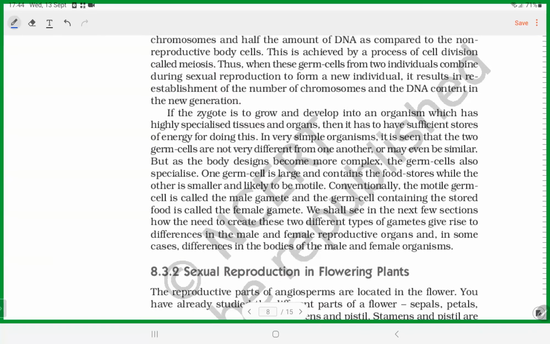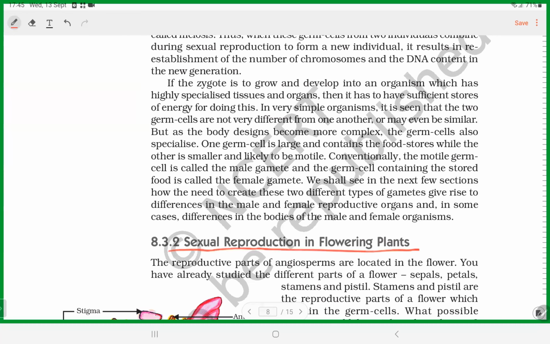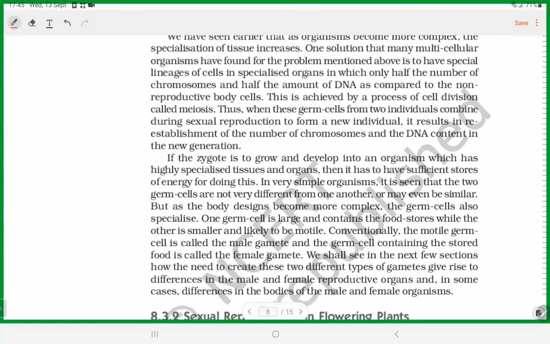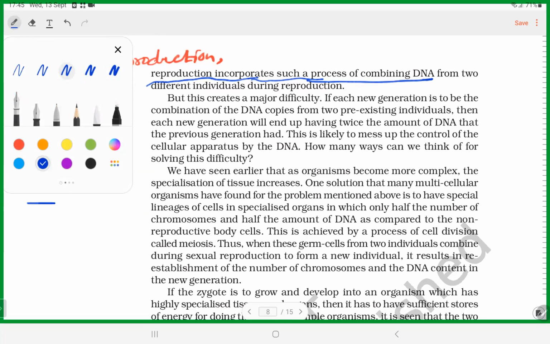Before we go to sexual reproduction in flowering plants, or plants and animals, how the reproduction has to be studied in sexually reproducing organisms: in sexual reproduction, the life cycle is divided into three phases. What are the three phases?